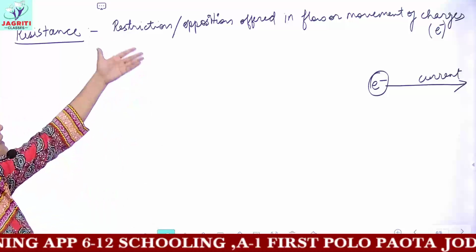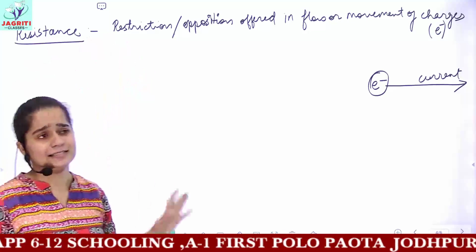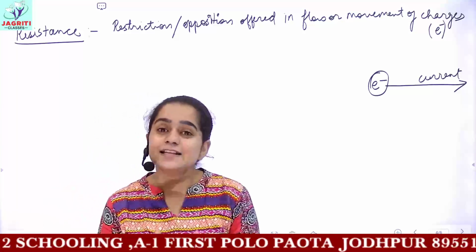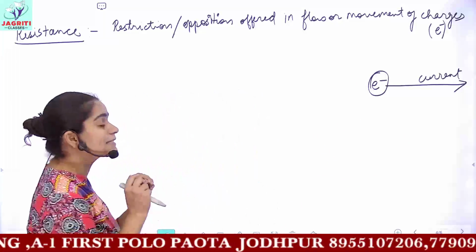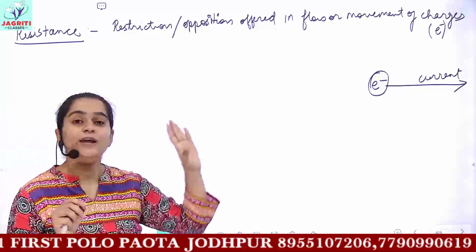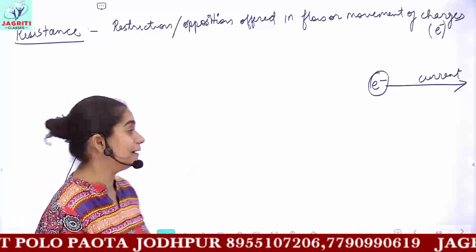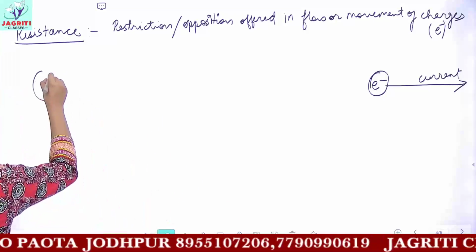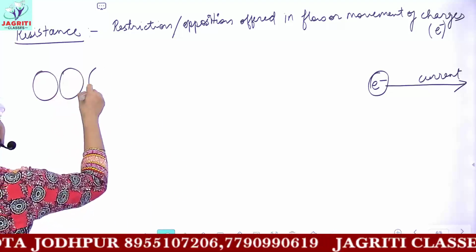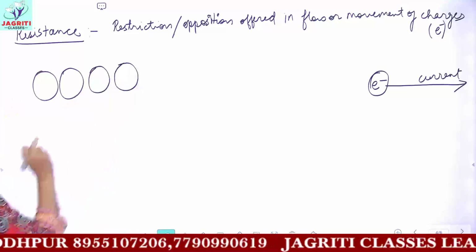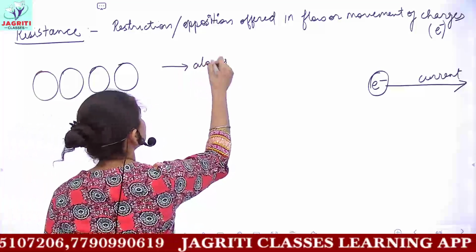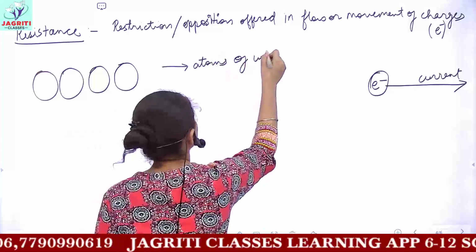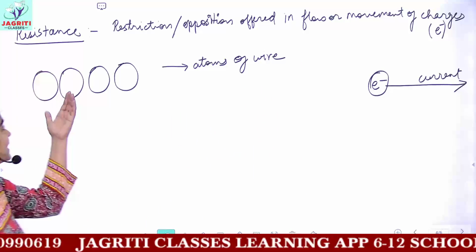Why is resistance produced by wires or conductors? Because if we study the structure of any wire on its atomic scale, we know that every wire is composed of atoms. Let's suppose these are the atoms of the conductor. Conductor means wire.